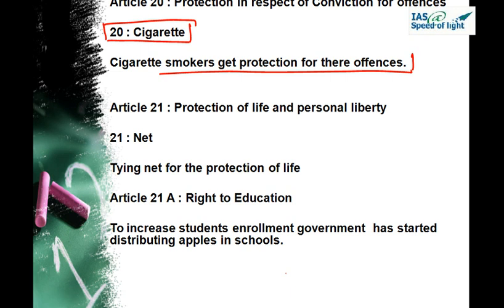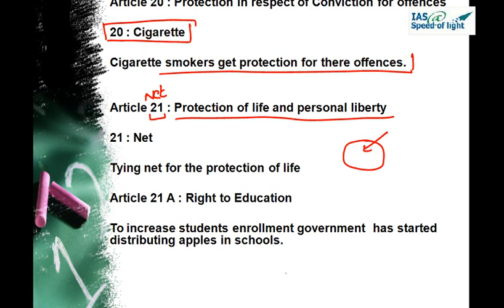Article 21, 2-1, it is NT, that is net. Protection of life and personal liberty. If you go to any circus, they do amazing activities, but they tie a net on the ground. Even if they are performing in the air and somehow accidentally fall from a long height, they will be caught by the net. They will not fall on the ground and will not be injured. So the net is for the protection of life. Article 21, that is NT, net, is for the protection of life.